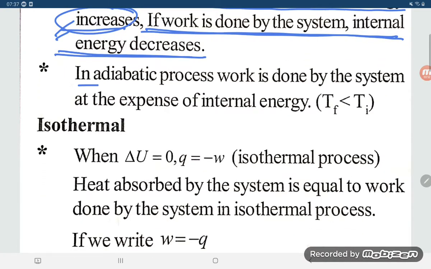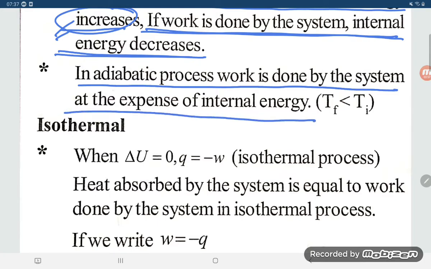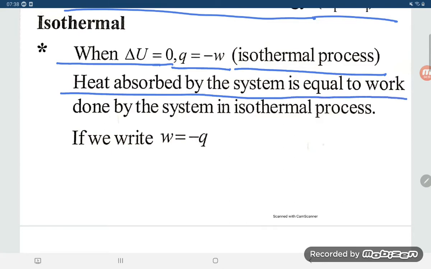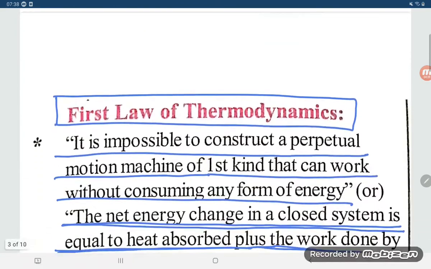In an adiabatic process, work is done by the system at the expense of the internal energy. That is, T initial will be greater than T final. In an isothermal process, delta U is equal to 0 and Q is equal to minus W. So in an isothermal process, the heat absorbed by the system is equal to the work done by the system. We can write W is equal to minus Q.